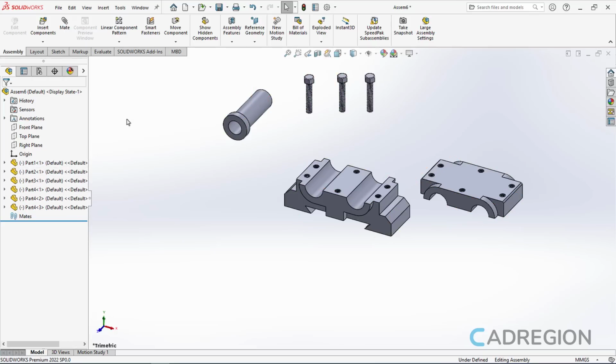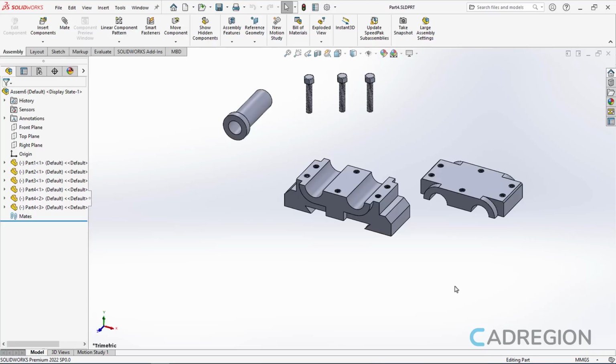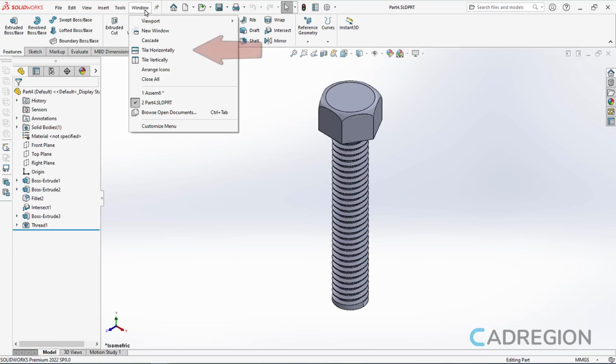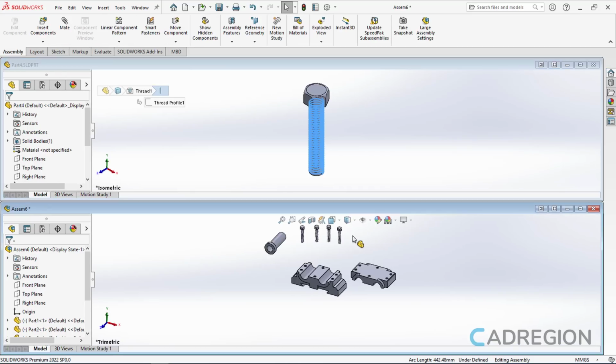Another way to insert a part is to have the part document open and then drag and drop it into the assembly area. To understand better what I mean, I will click on the Open icon from the Quick Access toolbar, I will select the part 4 and I will click Open. Then, from the window menu, I will select the Tile Horizontally option. Now I can drag the screw from the Part 4 document into the assembly. Once I release the click, one more screw has been inserted.